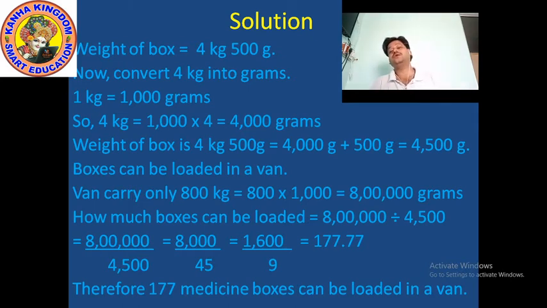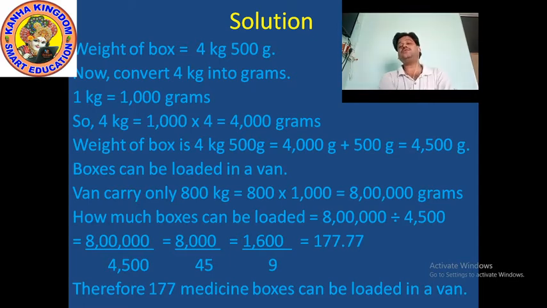So 4 kg equals how much? As you all know, 1 kg equals 1000 grams, and here we have 4 kg. So we multiply 4 by 1000, which equals 4000 grams, because we have to convert it into grams. Clear?